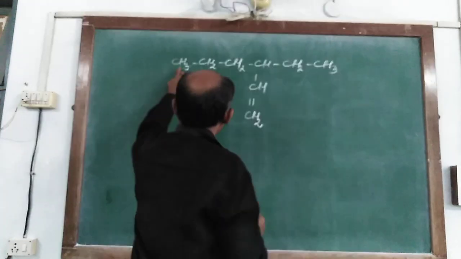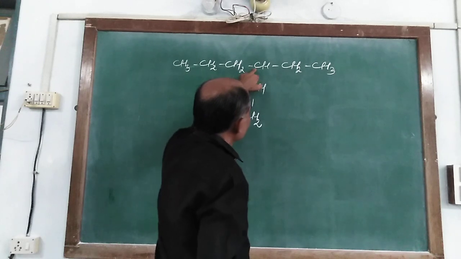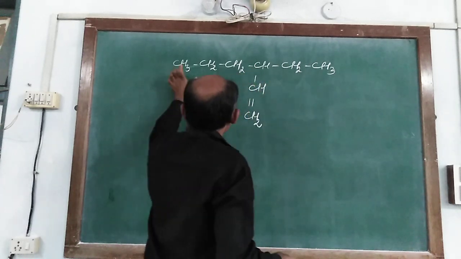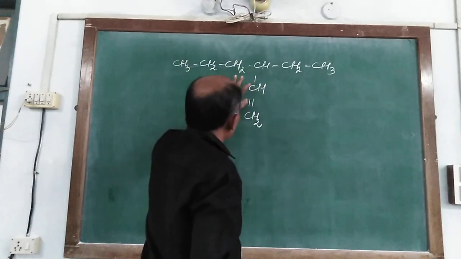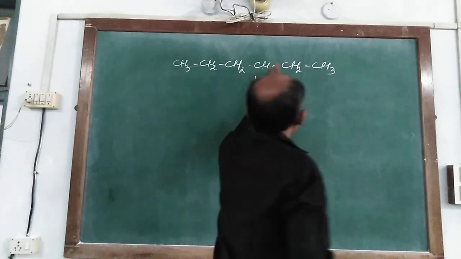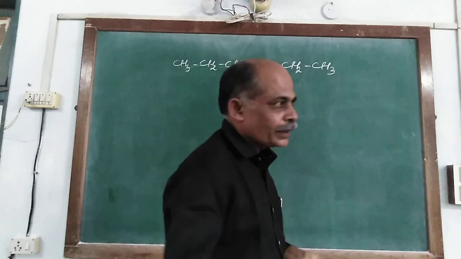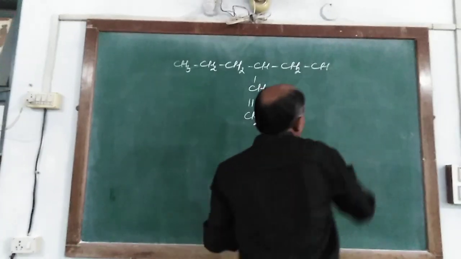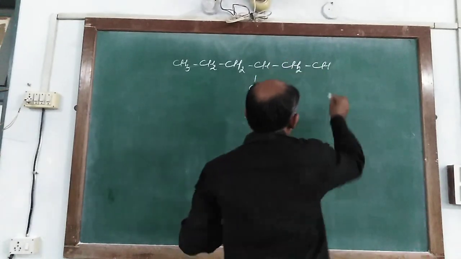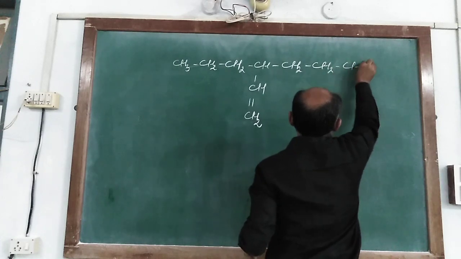So here 1, 2, 3, 4, 5 and 6. 1, 2, 3, 4, 5 and 6. 1, 2, 3, 4 and 5. And instead of this way, it is also written as CH2 and CH3.